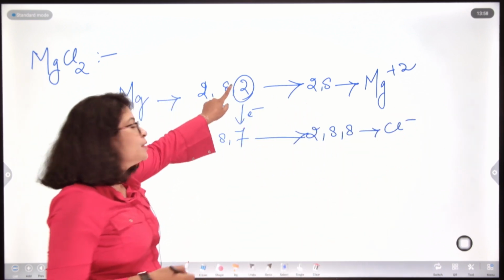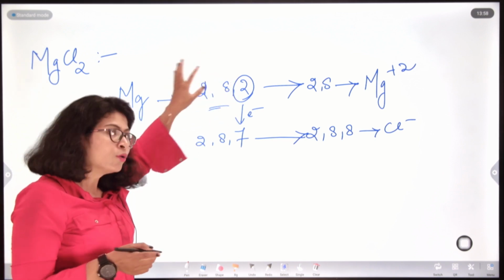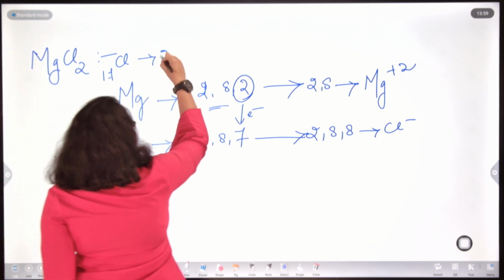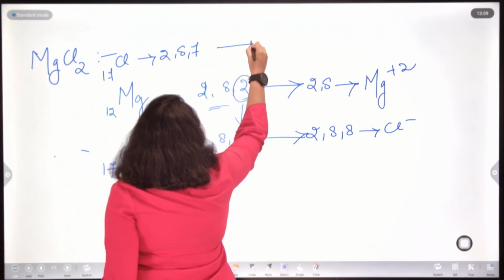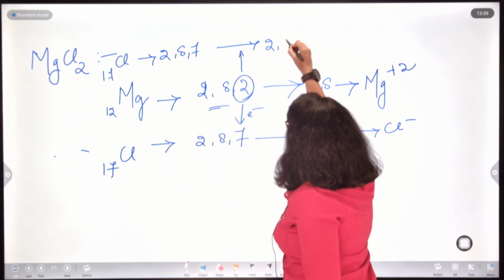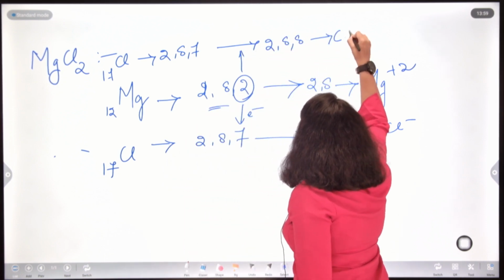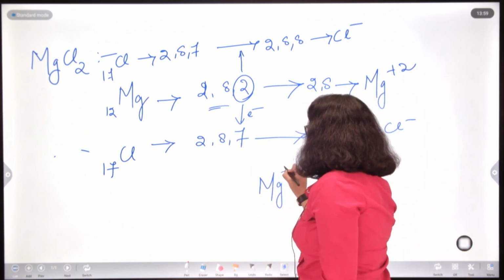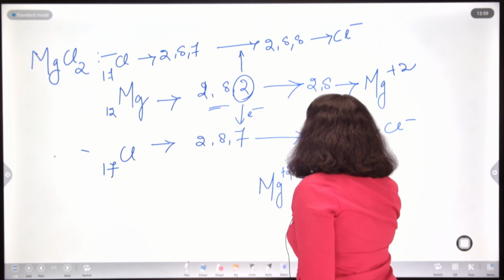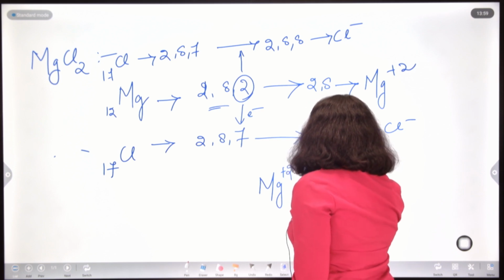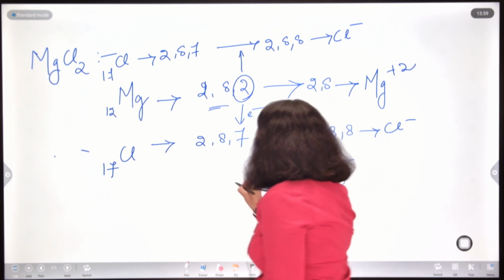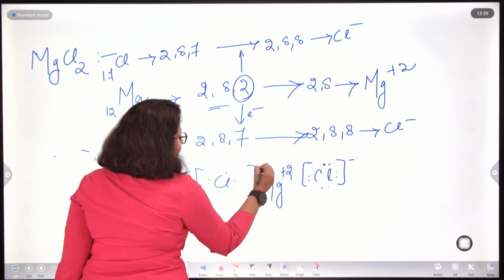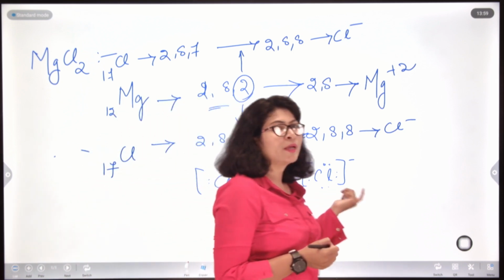Now, magnesium still has 1 extra electron. What will it do? It will donate its electron to another chlorine atom to give 2, 8, 8 chloride ions again. Now, what you found is that magnesium, having plus 2 charge, is bonded to one chlorine on one side and another chlorine on the other side. This is basically the formation of magnesium chloride.